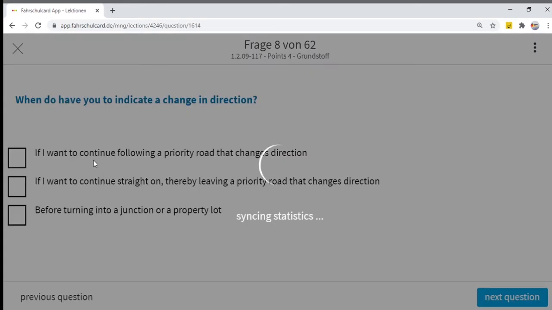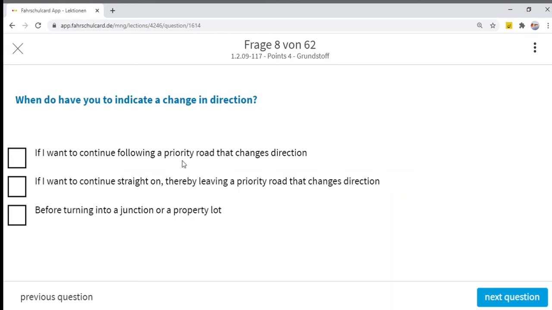Now the next question is, when do you have to indicate a change in direction? If I want to continue following a priority road that changes direction, like in the last question, if you are following a priority road and it is changing direction towards the left side, or towards the right side, and you are also following that priority road, you are changing direction, then you have to indicate. If I want to continue straight on, thereby leaving a priority road that changes direction, you are going straight ahead, you don't need to indicate, because there is no indicator for the straight direction.